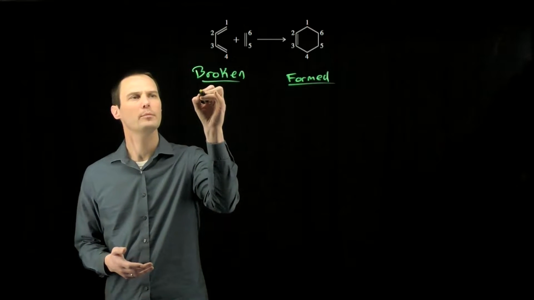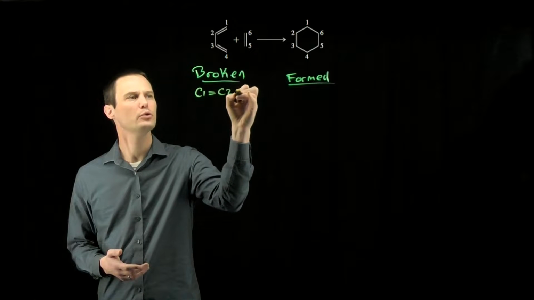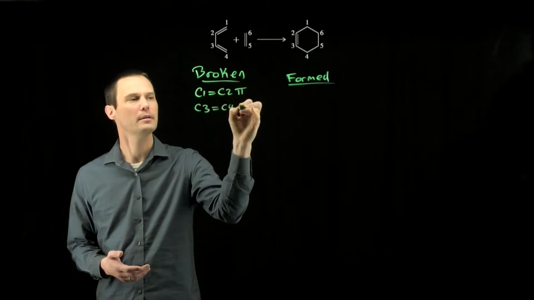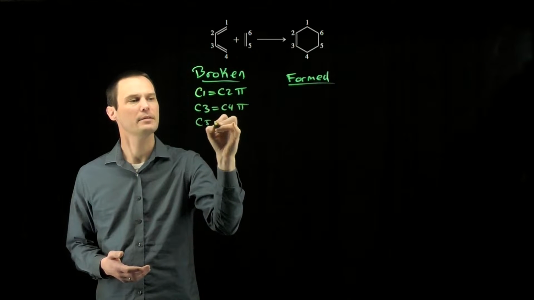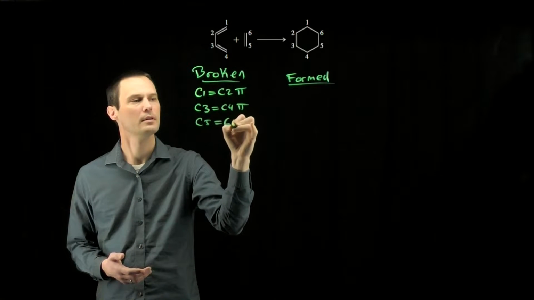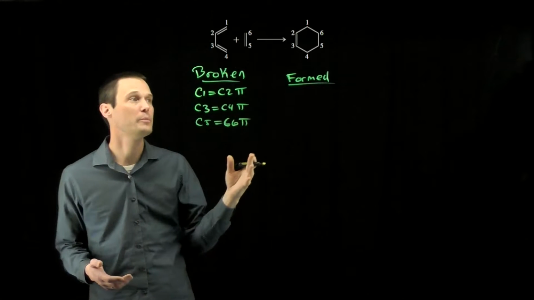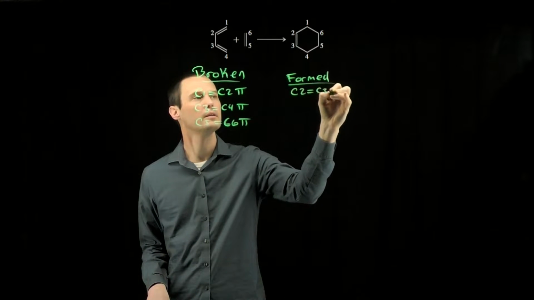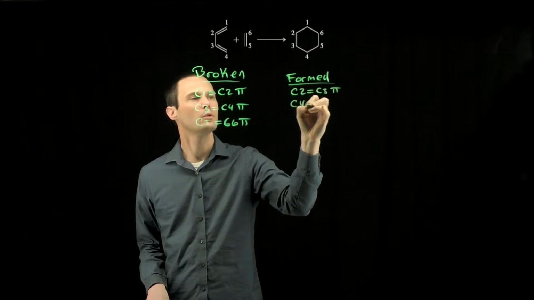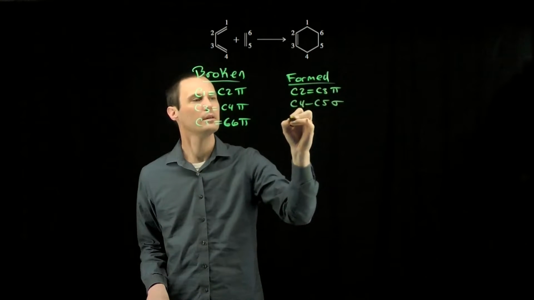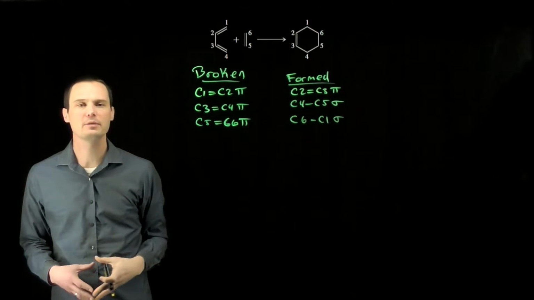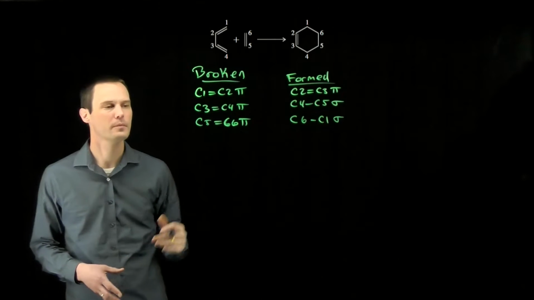For bonds broken, we are breaking the C1, C2 pi bond, the C3, C4 pi bond, and the C5, C6 pi bond. In terms of bonds being formed, we're forming a C2, C3 pi bond, a C4, C5 sigma bond, and a C6, C1 sigma bond. These are the bonds broken and formed for this reaction.